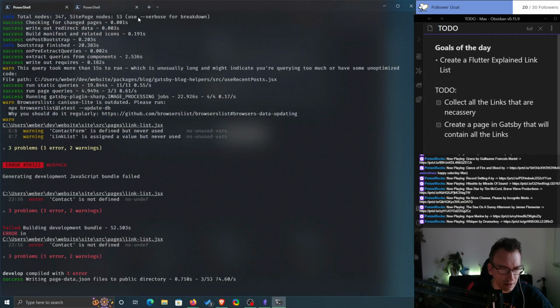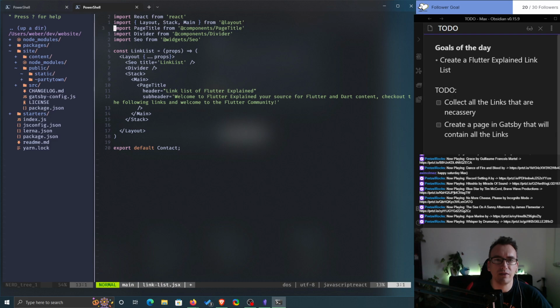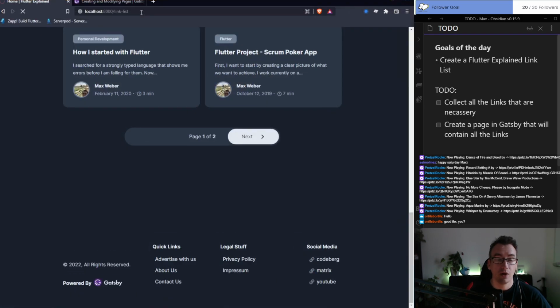Oh, an error. Okay, contact is not defined. Link list. Contact is defined but never used. Okay, so we have something here that we don't need. So probably this can be gone. Divider would be great. Layout, that's good. Link list, but there was something written with the contact somewhere. Ah, okay, of course, down here. So CI word, and this is now link list. Hey, welcome back, Ortilla. How do you do? So that's that, and source that file. Fair enough. We have that running, and can't complain.